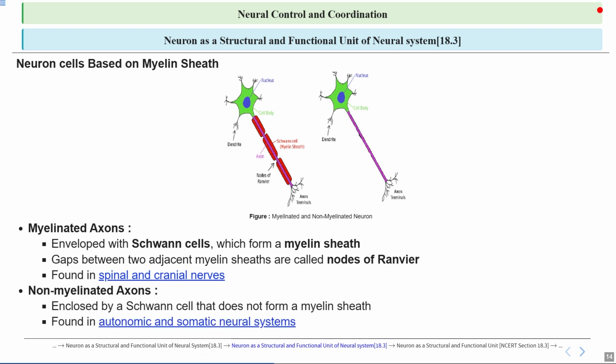So it is majorly found in the autonomic and somatic nervous systems. It refers to the structures or functions that are present in both the ANS and SNS, or we can say the somatic nervous system. The ANS, which is called the autonomic nervous system, controls involuntary actions like heart rate and digestion, while the SNS controls voluntary movements like muscle contractions. However, certain components such as sensory neurons or specific types of nerve fibers can be found in both systems, allowing for communication between the CNS and different parts of the body. This overlap highlights the interconnected nature of these systems in maintaining bodily functions.